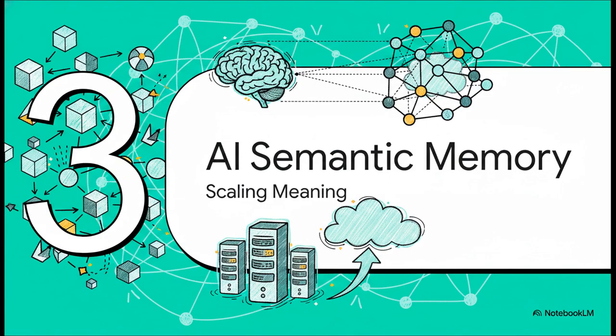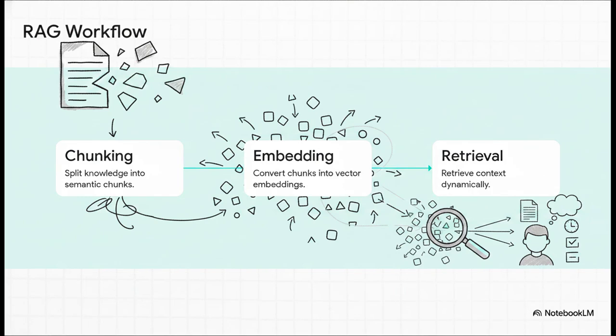Moving on to Section 3, Building AI Semantic Memory. Let's talk about scaling this meaning for the enterprise. Now, if you follow the AI space at all, you've probably heard the acronym RAG, or Retrieval-Augmented Generation. This workflow completely upended enterprise AI architecture, because instead of trying to force large language models to memorize all of an enterprise's knowledge, which, by the way, is practically impossible and insanely expensive, systems use RAG.